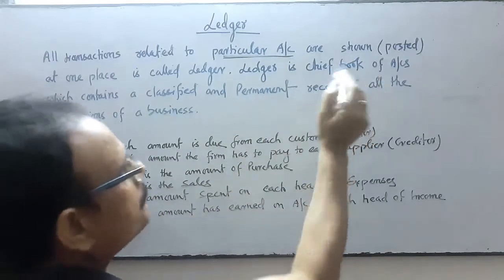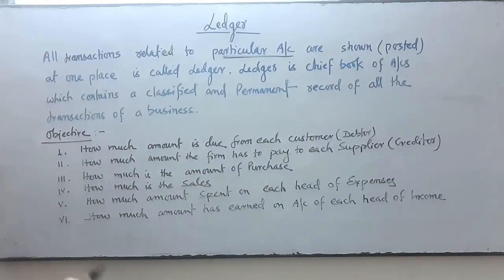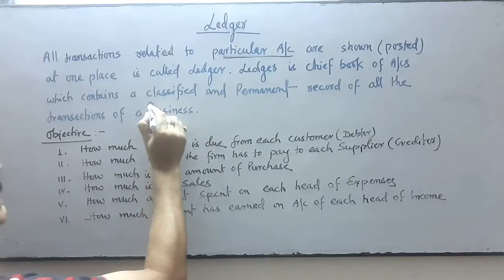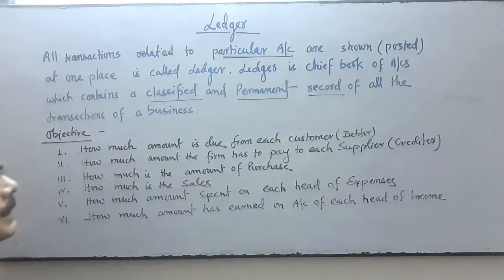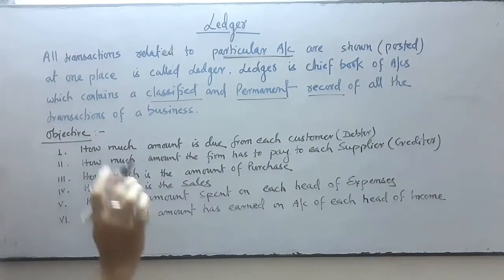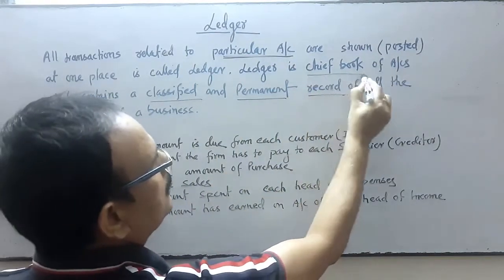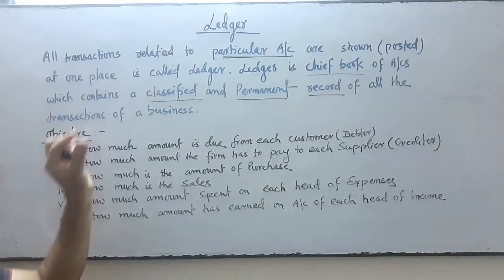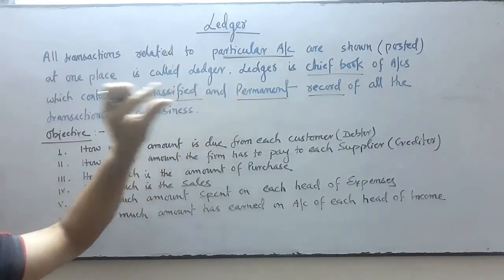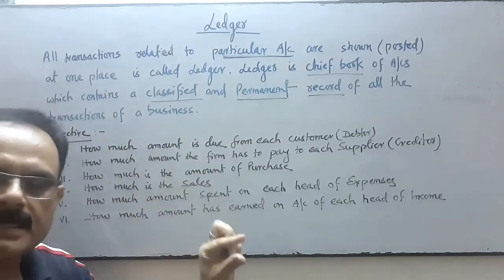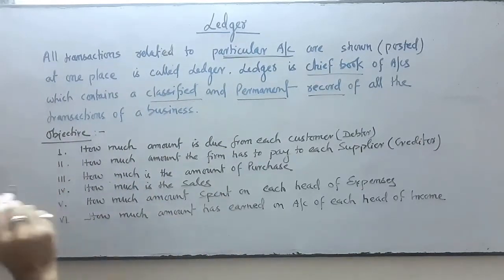Ledger is the chief book of accounts which contains a classified and permanent record of all transactions of a business.